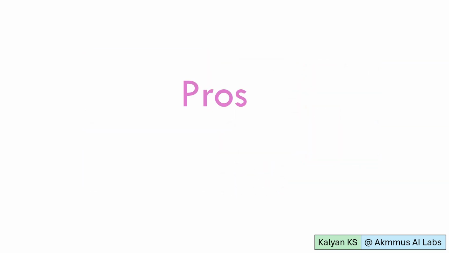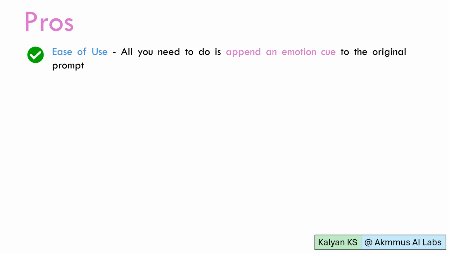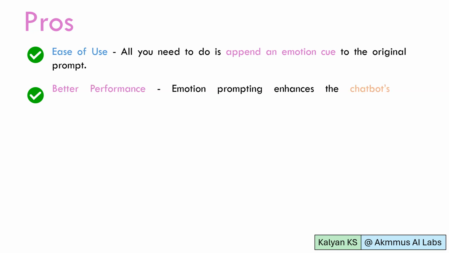Now, let us see the pros of emotion prompting. The first advantage of emotion prompting is ease of use, that is, all you need to do is append an emotion cue to the original prompt. The second advantage of emotion prompting is better performance, that is, emotion prompting enhances the chatbot's performance by a good margin.